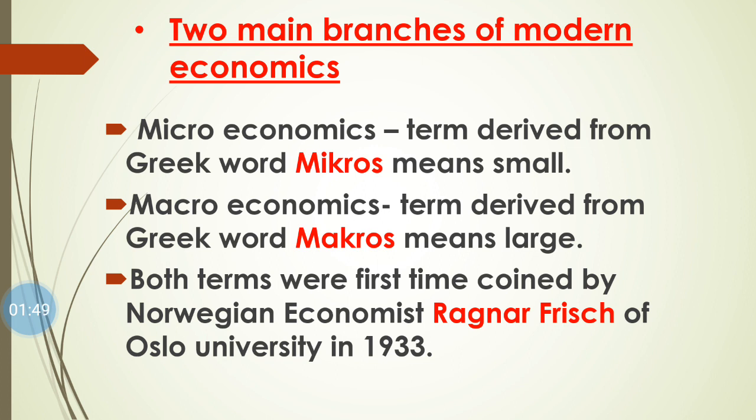Now the concept of micro and macro was first put forward by the Norwegian economist Ragnar Frisch of Oslo University in 1933. Before that, we should know that the concept microeconomics was later propounded, means made famous. See, the micro and macro concept was first introduced by Ragnar Frisch, but after him the concept micro was propounded by Alfred Marshall and the concept macro was propounded by J.M. Keynes. To propound means to make famous. Next.